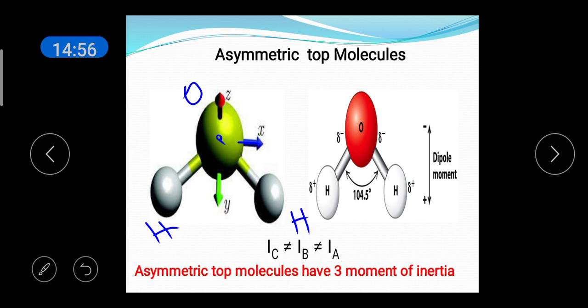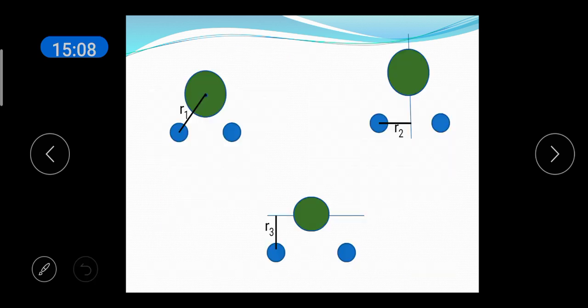It is also in a perpendicular direction. The axis Z is passing through the center of mass, but it is perpendicular to the plane of the slide. So, if you want to calculate the moment of inertia, you can consider this imagination.